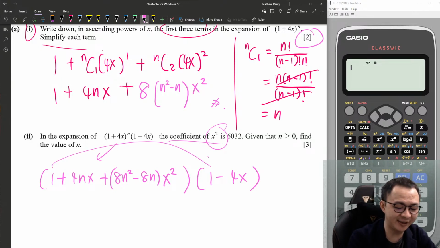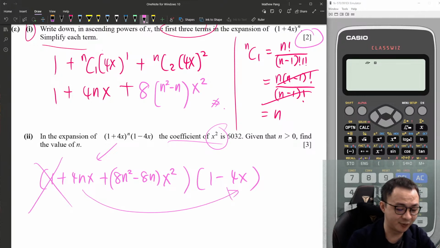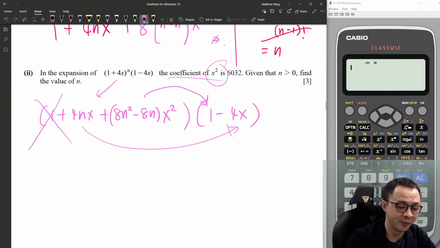1 multiplied by any term here also can't give x to the power of 2, so I can just ignore it. No use here. This term multiplied by negative 4x, I will get x squared. Yes, this is what I want. x squared multiplied by this one, I will also get x squared. Okay, since right now the coefficient of x squared is 6032.